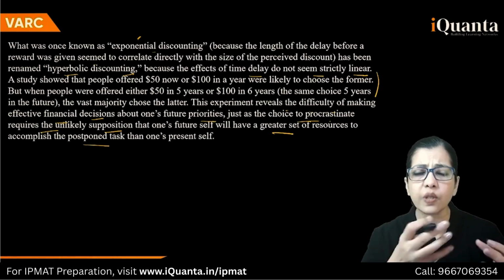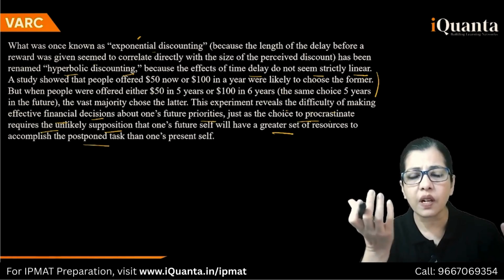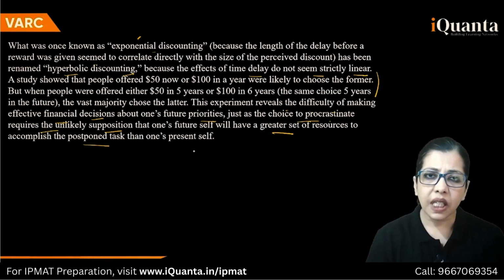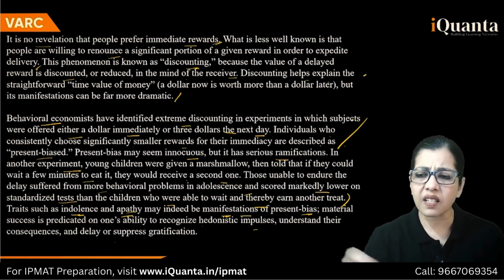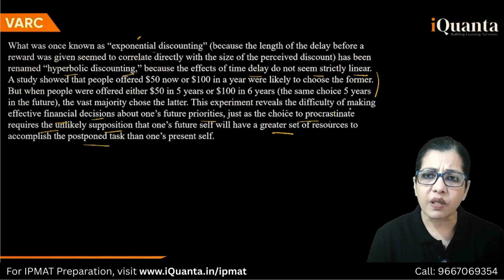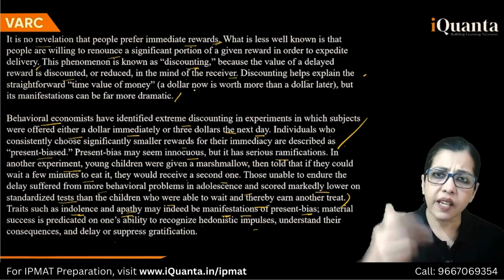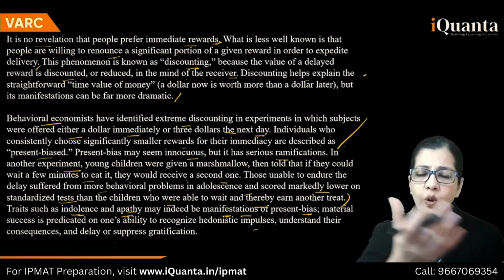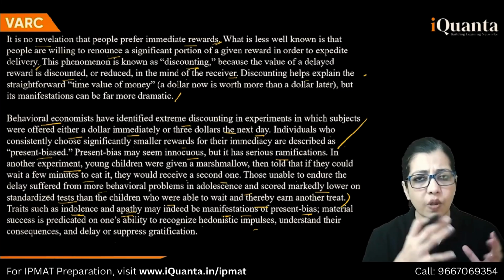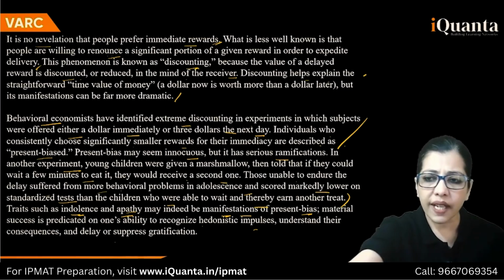You don't need to go into each and every point, each and every word in order to understand the big picture. What does the author feel about this discounting thing? No, he says it has implications. It reveals the difficulty of making effective decisions. And the main idea is what? The main idea is discounting connected with behavioral economics, right? And experiments were done, marshmallow, dollar or whichever, and it shows how people behave, right?